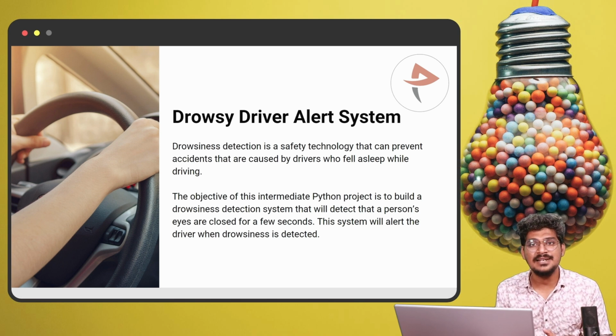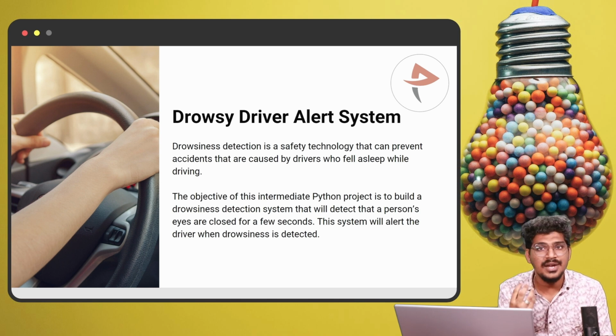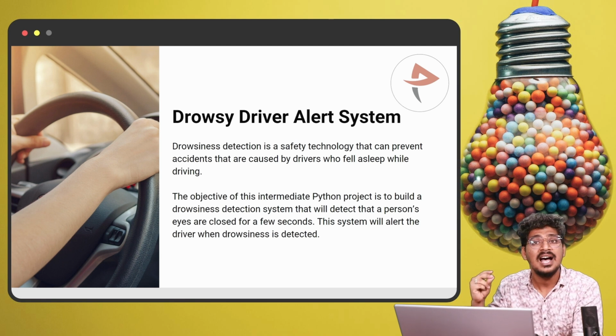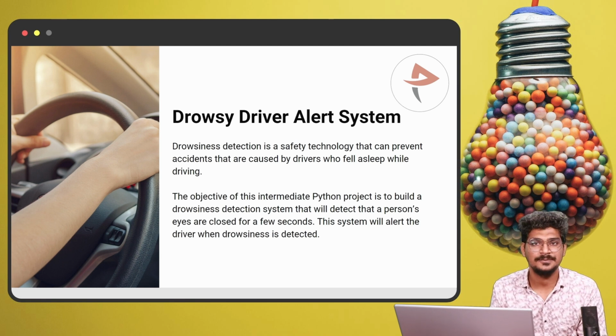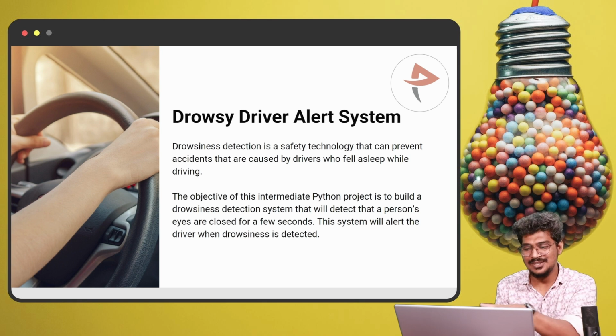In this particular system, it is going to focus on the eye. If the driver's eyes close for a certain time, the alarm will ring automatically. Okay, right. So that is the system we are going to use. That's why I mentioned it here.